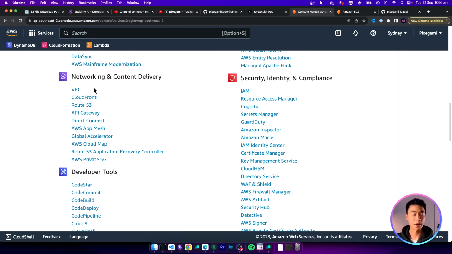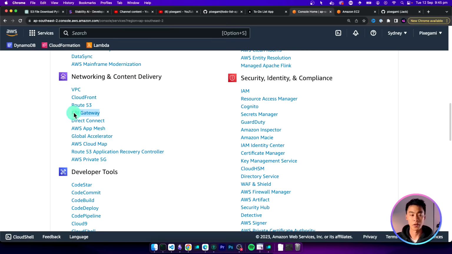And if we scroll down, you'll have a bunch of networking and content delivery services as well. So you've got your CloudFront, which is your typical CDN. If you have a service or a static website somewhere and you kind of want to distribute it around the world at edge locations, you can use CloudFront.